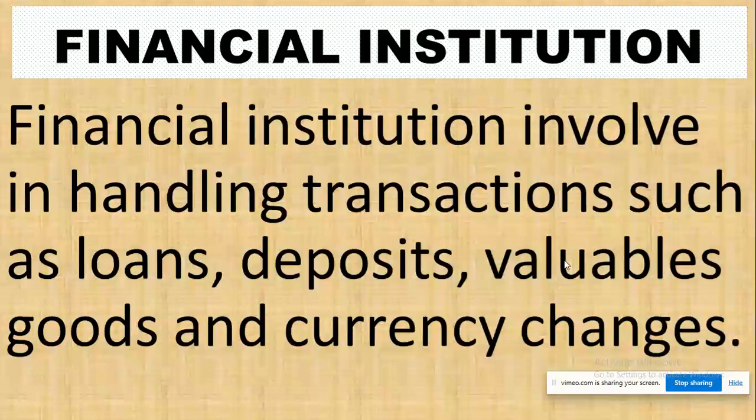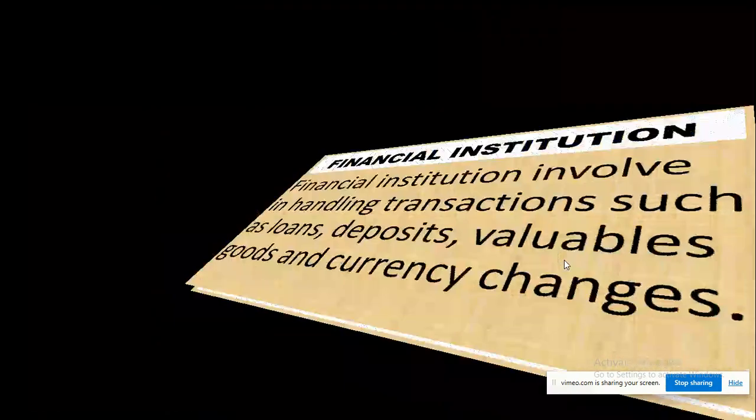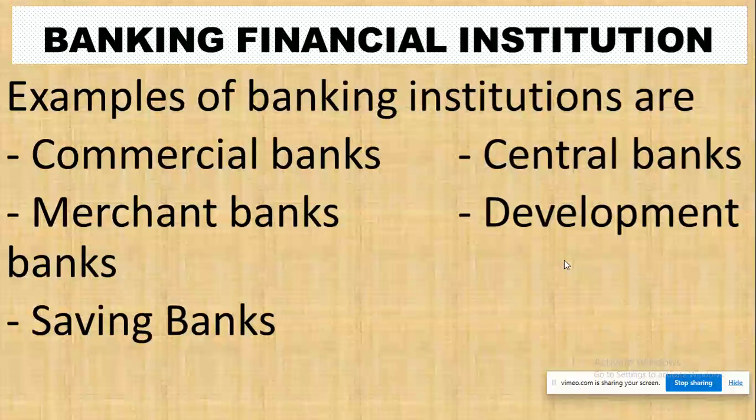Okay, what is a financial institution? We have discussed this in one of our videos. We just need to re-explain this so that you can understand better. Financial institutions are involved in handling transactions such as loans, deposits, valuable goods, and currency changes, and that is what financial institutions do. Now we'll look at banking financial institutions as one of the types of financial institutions.